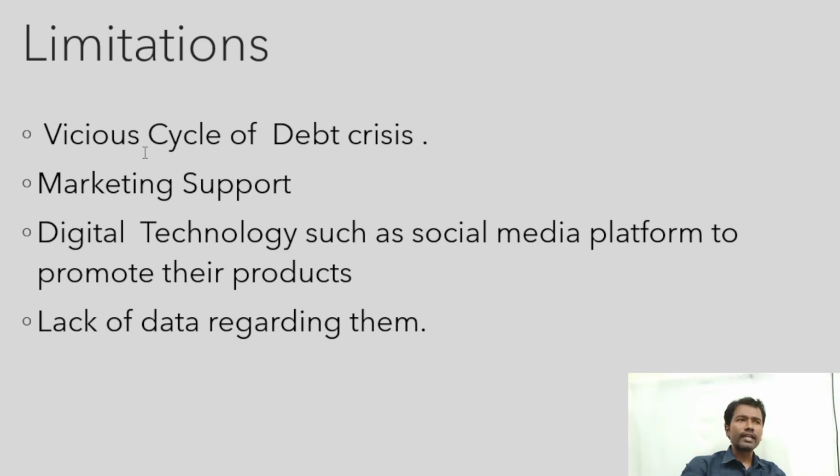And the fourth point is already covered, that is lack of data. There is a lack of data regarding who is a particular carpenter, who is a particular goldsmith or cobbler or washerman. It's very difficult, right? So these are all the limitations. Once again, debt crisis. If these people do not have the right information to use the amount constructively, they may be caught in this vicious debt cycle permanently, right? That is why we need awareness from civil society or particular NGOs. They need to come in and support the implementation of this scheme. Otherwise, providing just credit to these people is meaningless, right?